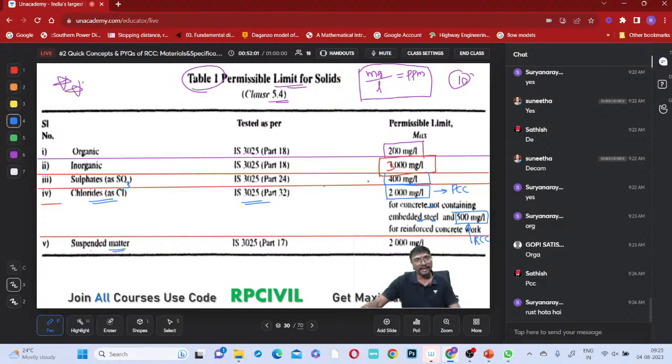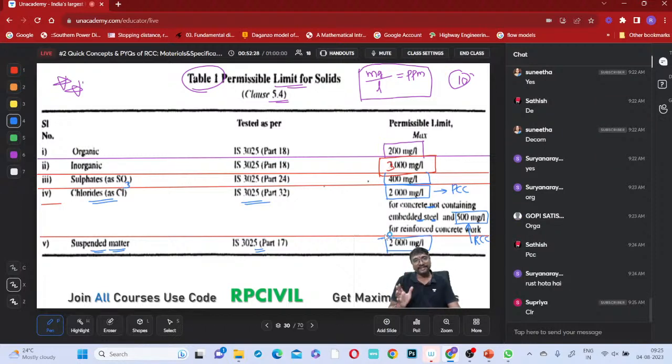Now suspended matter, as per IS 3025 part 17, we have to test it, and its limit is 2000 milligrams per liter, right? So these are the permissible limits of different materials allowed in the water. Organic material maximum 200 milligrams per liter, inorganic maximum 3000, sulfates maximum 400, and chlorides: if it is PCC 2000, and if it is RCC it will be up to 500 only. Suspended matter 2000. Clear? Shall I move on to the next?